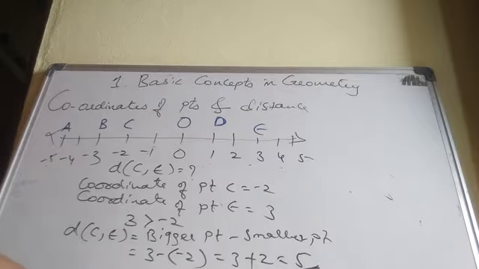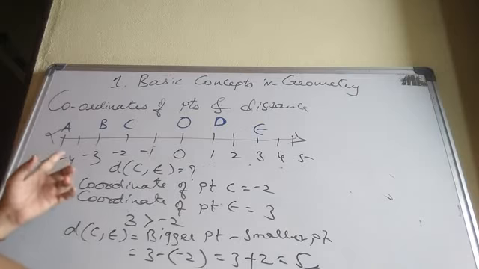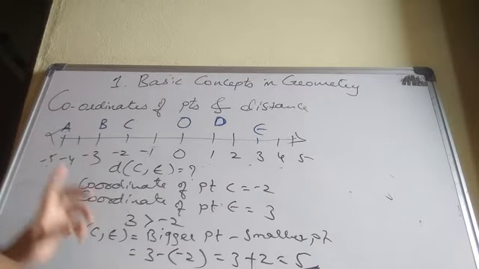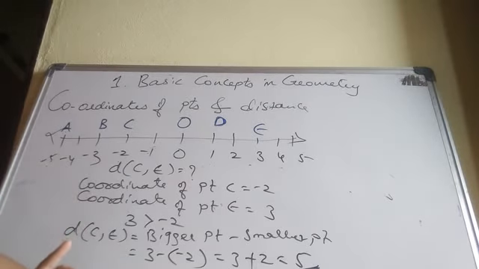Now coming to our actual topic. Distance between 2 points on a number line. Okay? Distance between 2 points. What is our formula? Bigger coordinate minus smaller coordinate. And one more thing. Distance is always a positive real number. Otherwise, distance is always a non-negative real number. If the 2 points are same, then the distance is 0. Okay? On page number 2, remember these 2 points you need to see. Okay, students?